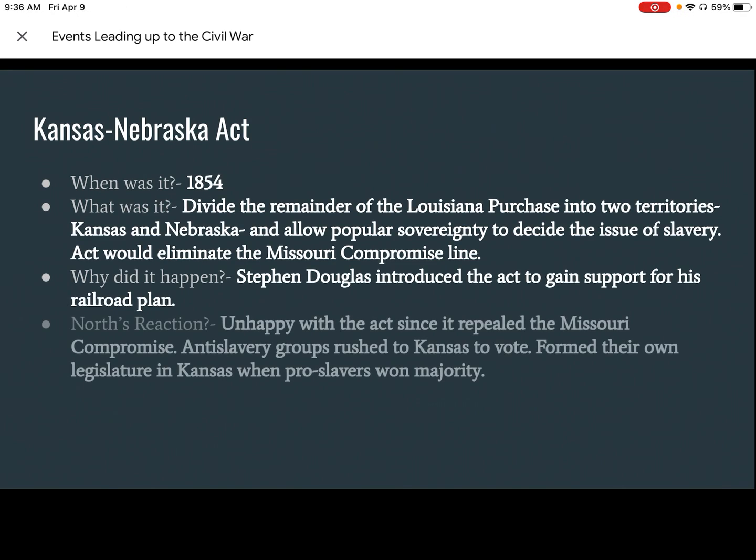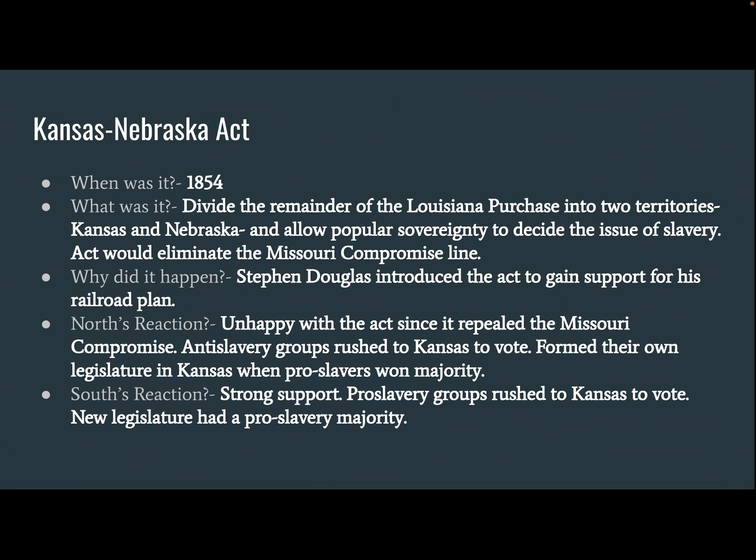Okay. So now we are moving on to our next piece of legislation that was passed this time in 1854. So we have the Kansas-Nebraska Act, and this one's a little long, not too bad though. A lot more reaction, okay? So these next few events, pretty much right after this, the Compromise of 1850 and then Uncle Tom's Cabin, we're going to see a lot more reactions to these events, to these pieces of legislation being passed, okay?